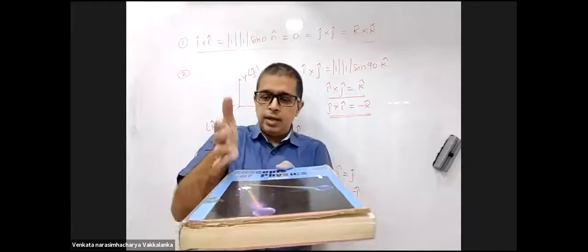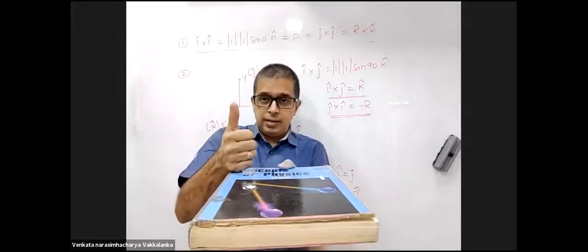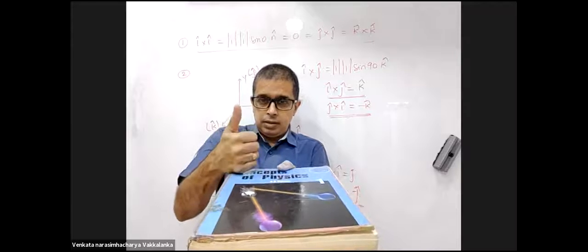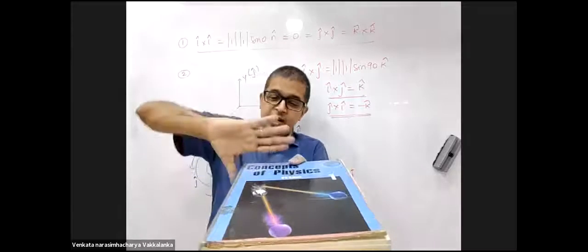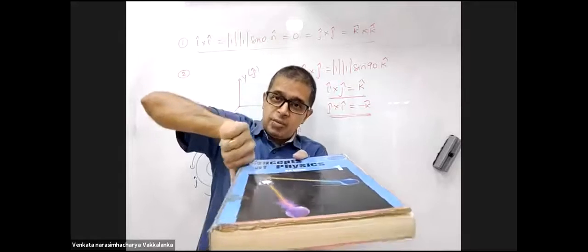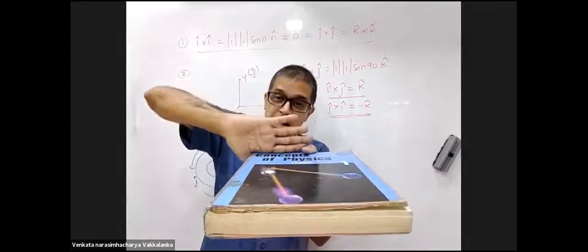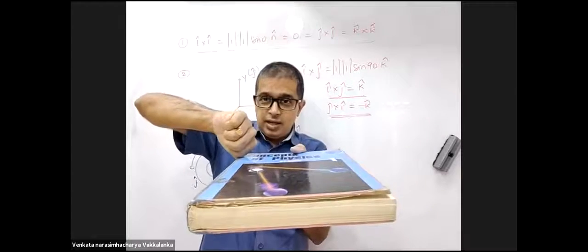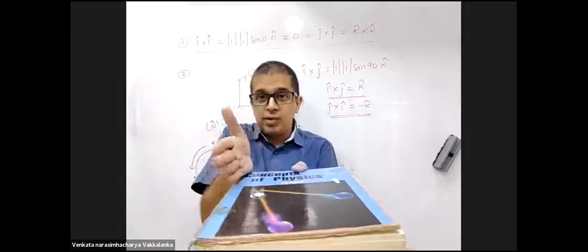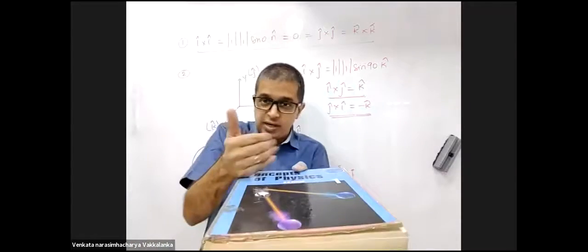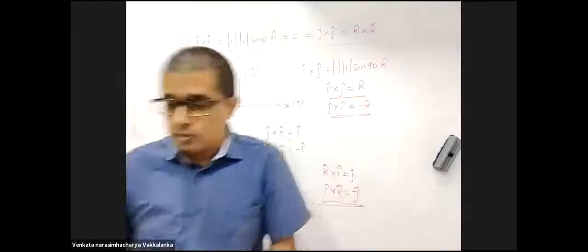I use this way. k cross i, what am I getting? j cap. If I do i cross j, it will be minus j. You can never turn your fingers backward. It will be in the forward. So first vector, turn your four fingers towards your second vector.